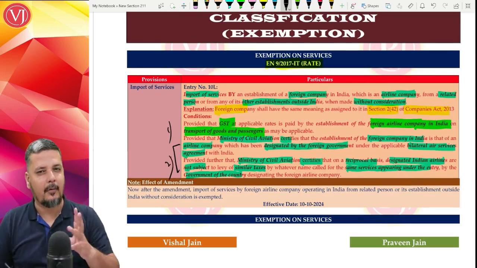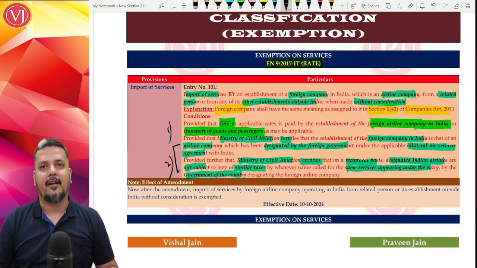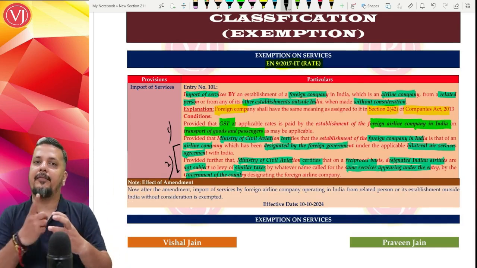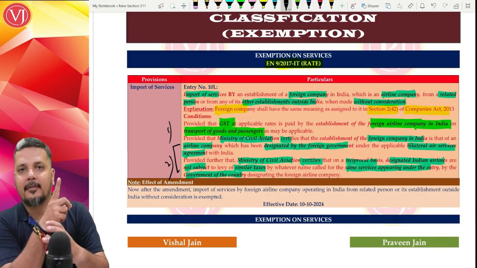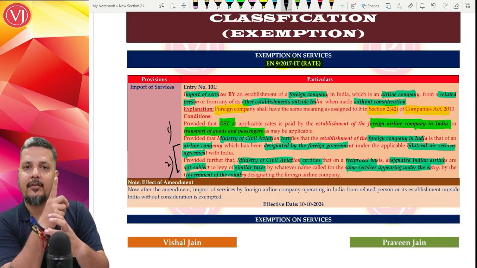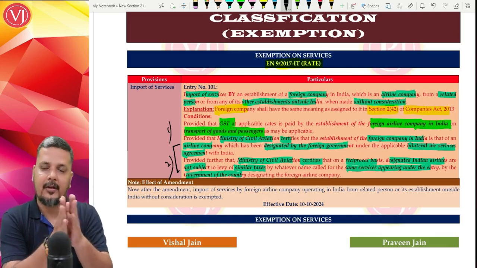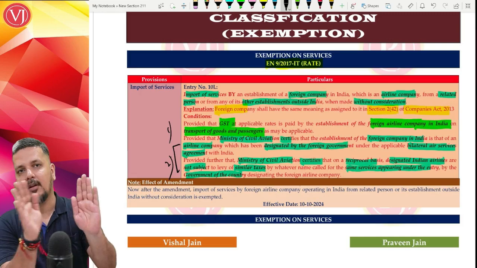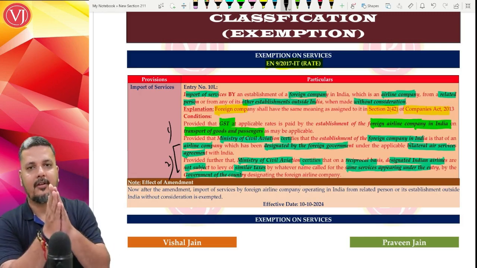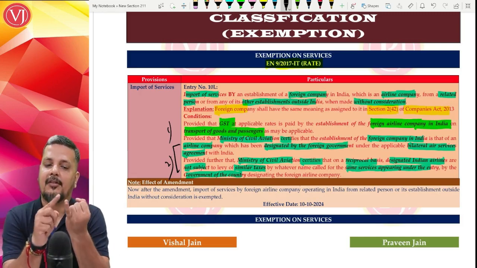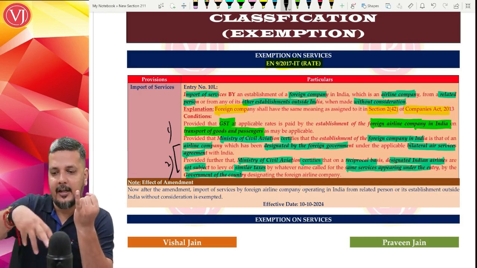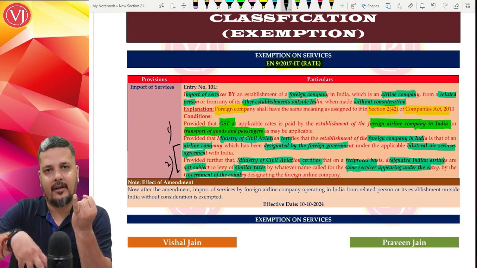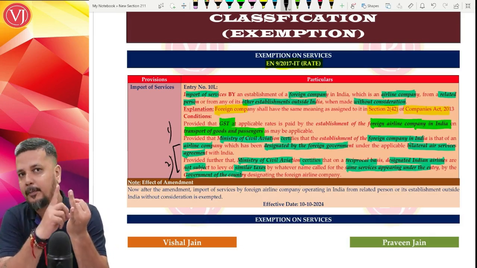Ministry of Civil Aviation, I'm putting under one condition, though there are 2 points. We will be giving this exemption of import of service by a foreign airline company from a related person or a branch office or establishment outside India, if it is without consideration. No RCM, though there is a levy as deemed supply, but there is no collection; it is exempted because it is without consideration, no need of paying RCM. But condition number 1, that foreign airline company, when it is doing the business of transportation of goods and passengers, has to pay GST at proper rates. Pay GST and take the benefit of exemption on this particular entry.